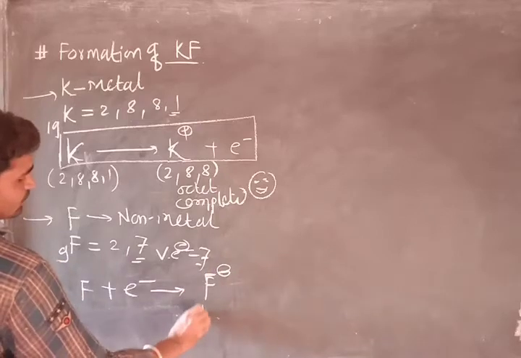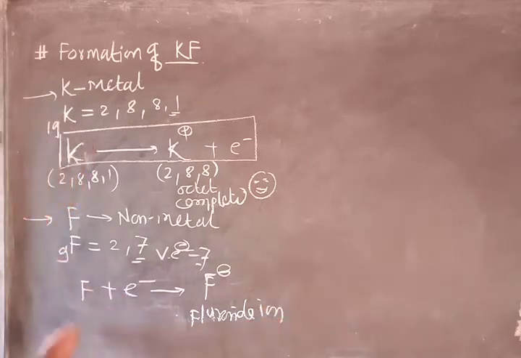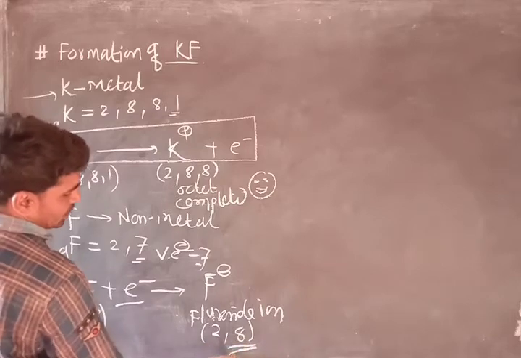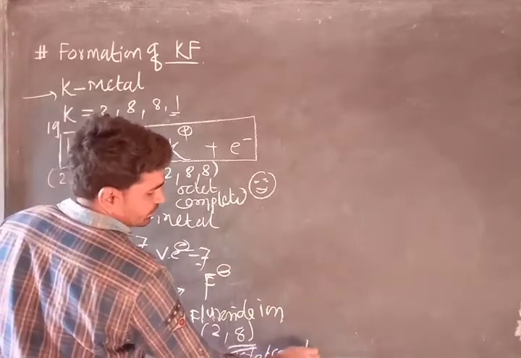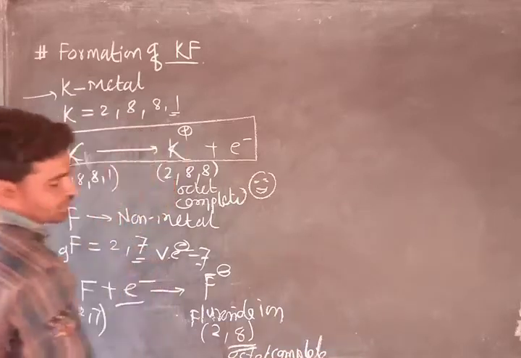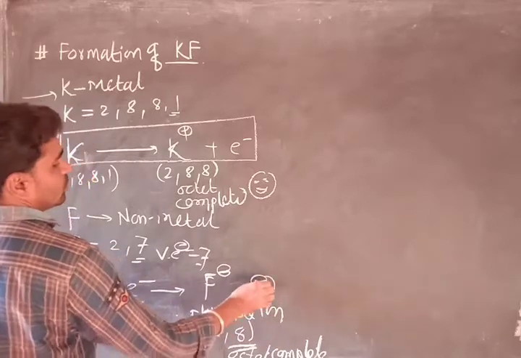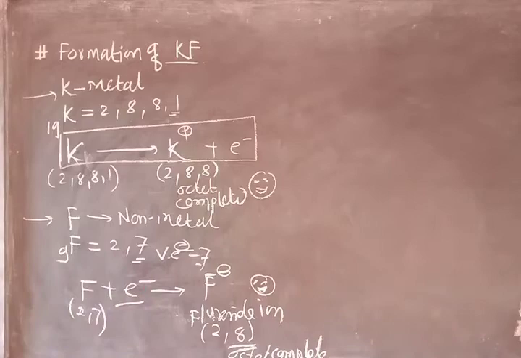This is called the fluoride ion. As you know, the fluorine atom has electronic configuration 2,7. Now it has gained 1 electron, so its electronic configuration becomes 2,8. Now its octet is complete, and it will also become a stable ion. Okay, dear students, now fluoride becomes stable.